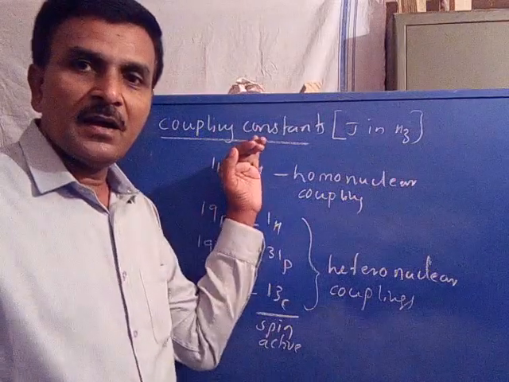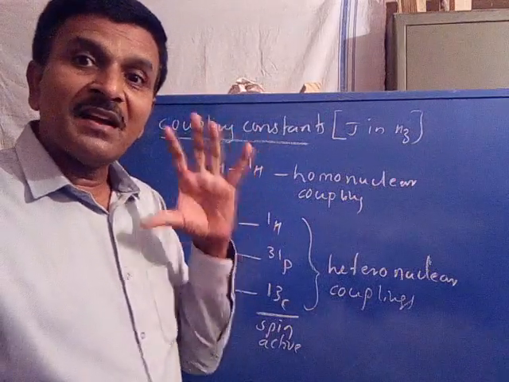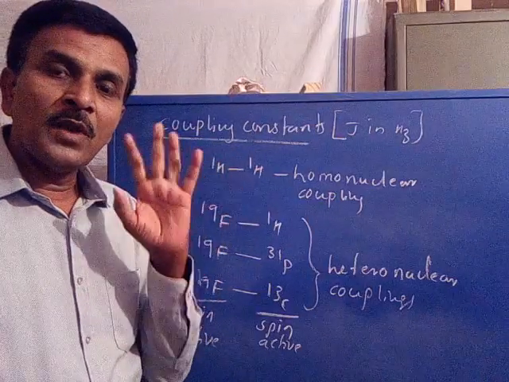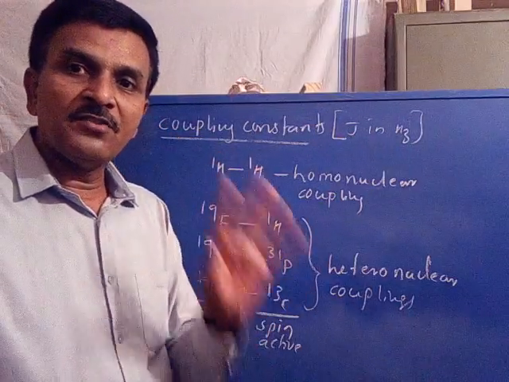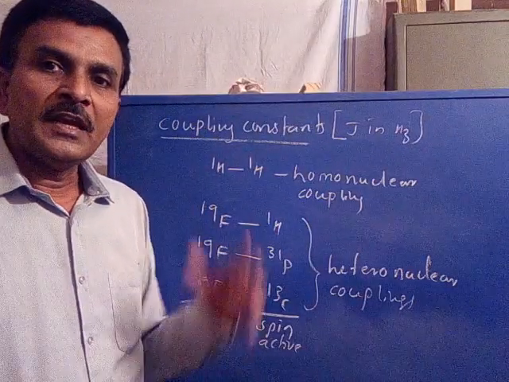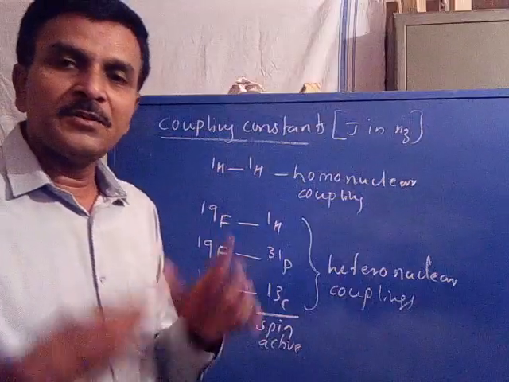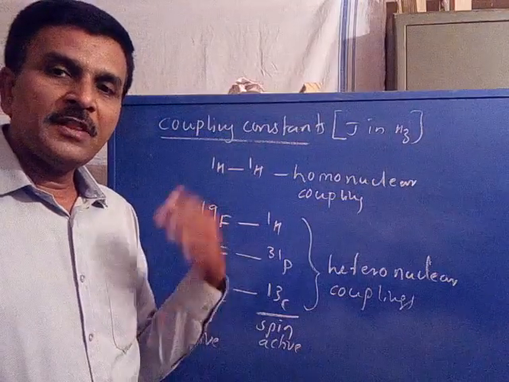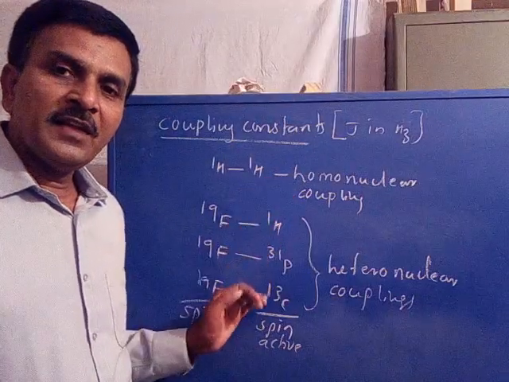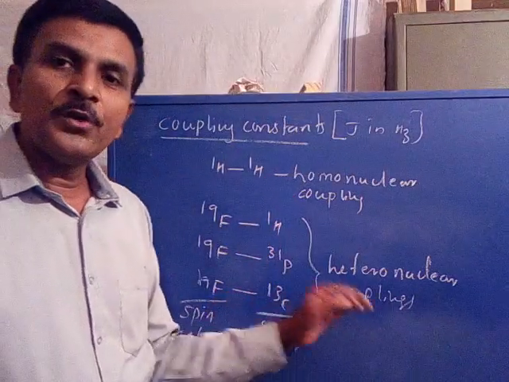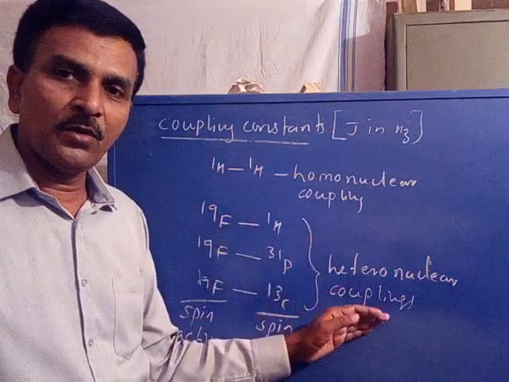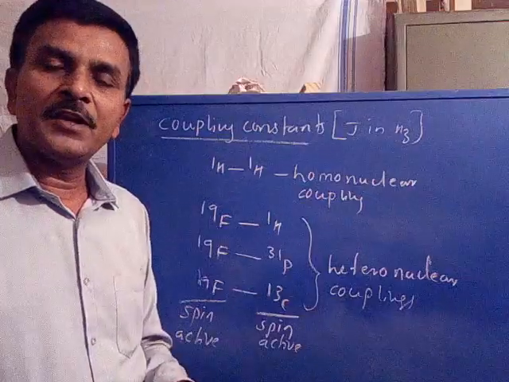Now we are studying the coupling constant. What is the coupling constant? The frequency difference between any two lines within one multiplet signal is constant. Therefore, it is called the coupling constant. It is the measure of the coupling interactions between the nuclei. In the proton NMR spectrum, we can observe only homonuclear coupling, whereas in the fluorine NMR spectrum, heteronuclear couplings are possible. Whatever the type of coupling, homo or heteronuclear, the signal always splits into multiplets.